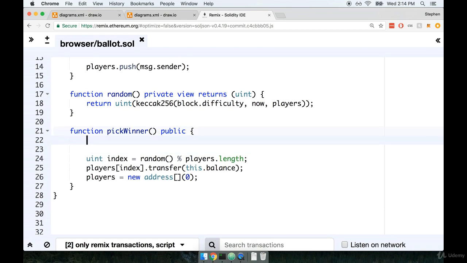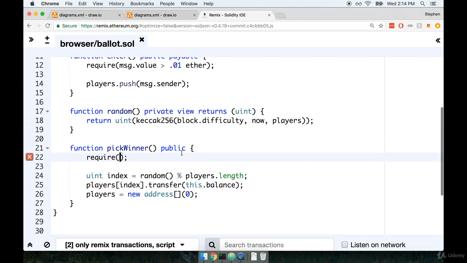At the top of pick winner, we'll call require, and then inside of here, we need to place some Boolean logic to validate and make sure that whoever is attempting to access this function is in fact the manager. You'll recall that a little bit ago, we made use of the message global variable, and it had a property called sender, and that was the address of whoever was attempting to call the function.